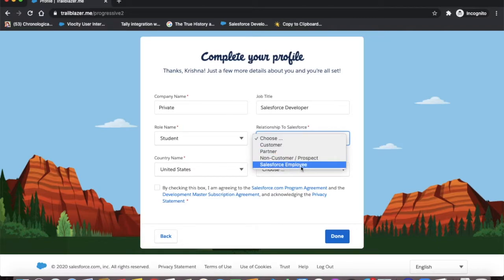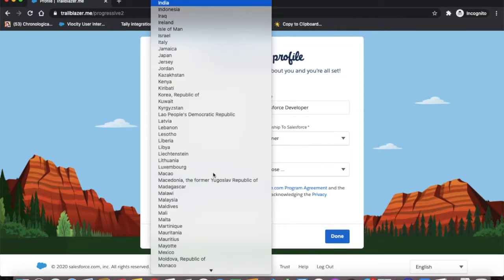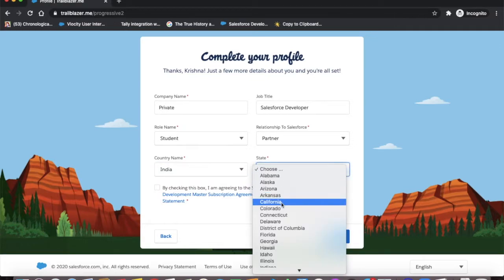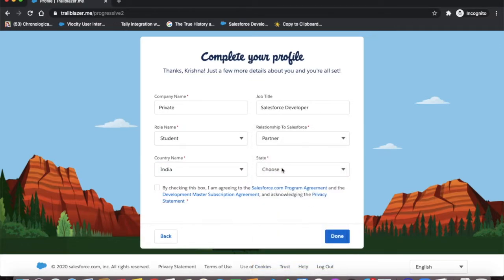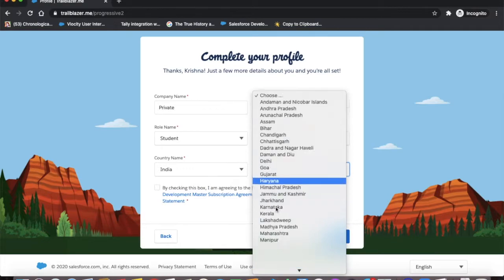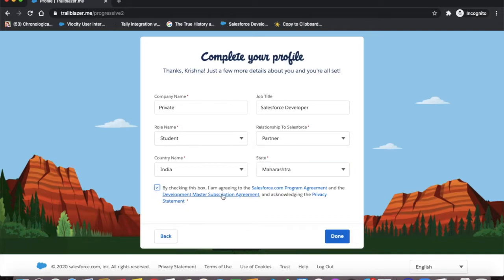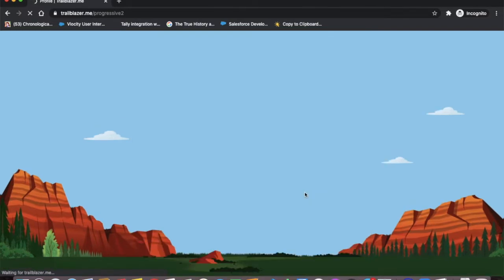We have many options here. First is a customer, then a partner. So what is a customer? A customer is someone who is using Salesforce for their business. A partner is someone who is implementing, like any MNC we have in India who builds Salesforce apps for their clients. In this case the MNCs are called partners. Then you can just choose your country and your state.